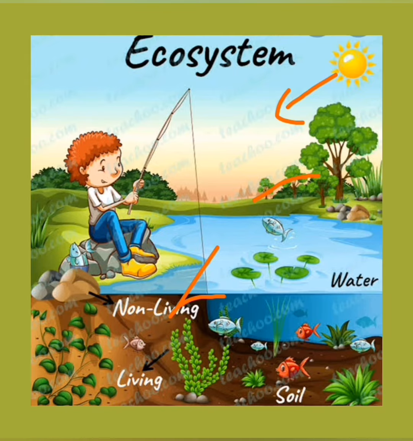And all these biological surroundings and physical surroundings interact with each other, living and non-living things, air, water and all non-living things which support the living organisms. Hence they interact with each other to maintain a balance in nature and form a system called an ecosystem. So in this video we shall learn about ecosystem.